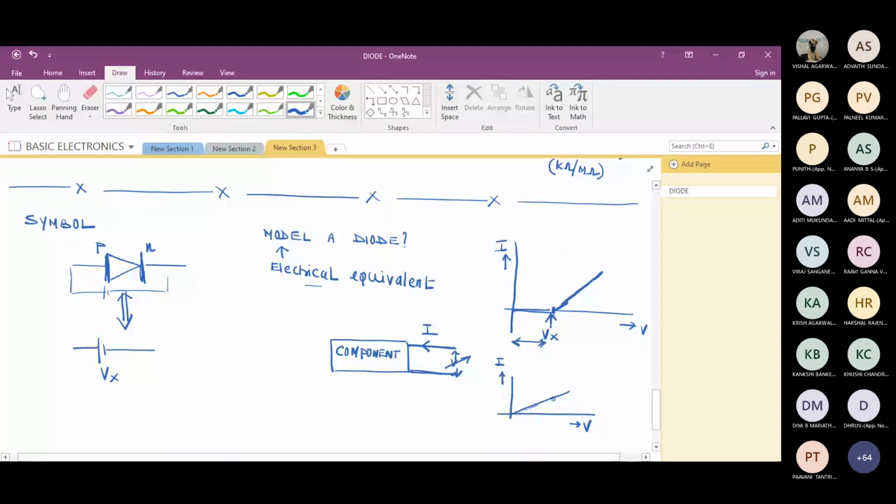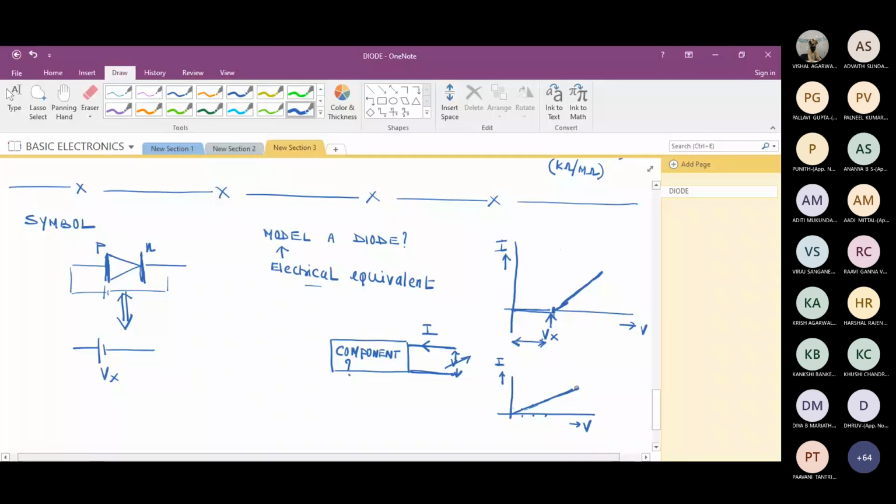At 0.1 volts, say I get a current of 0.1 milliamp. At 0.2 volts, I get 0.2 milliamps. At 0.3 volts, I get 0.3 milliamps. Is it a linear variation? Yes, sir. Now, if I ask what this component is, by looking at the curve, can you tell me? Resistor, because from Ohm's law, the behavior of a resistor is like this. When you keep varying the voltage, the current varies linearly. Am I correct?